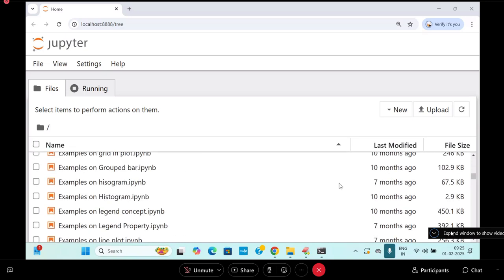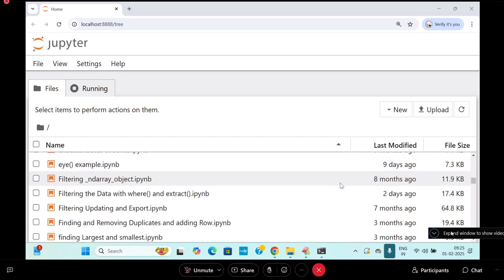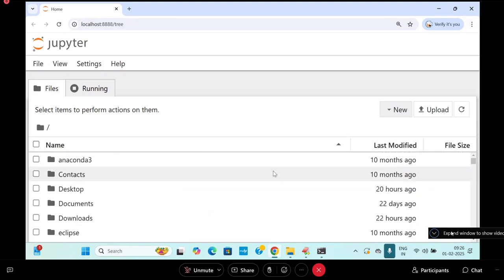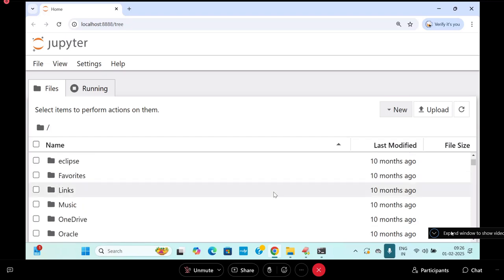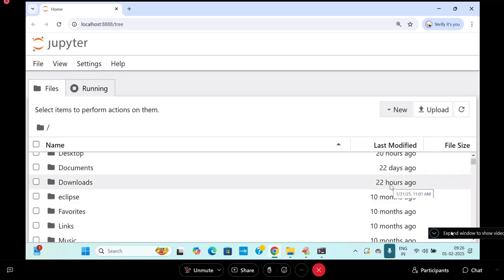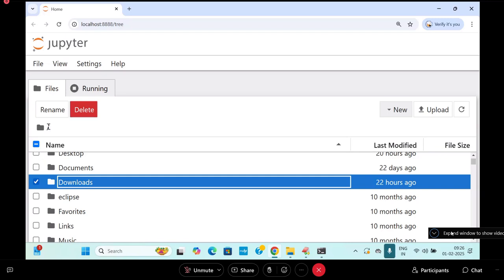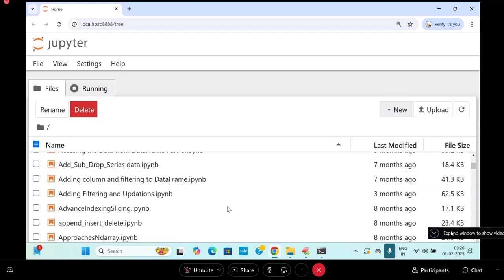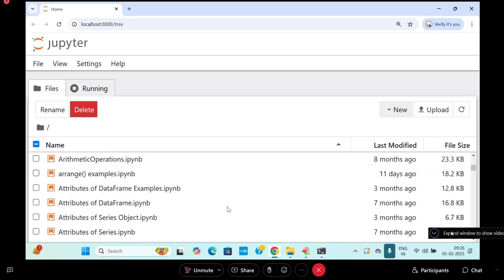What are the functions we did? In the downloads part, what are those? Accessing that part is not there, I think.